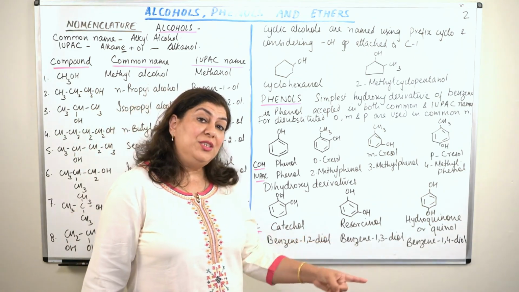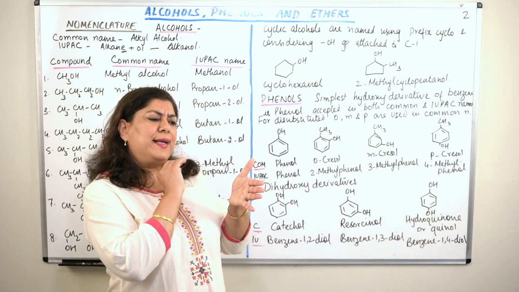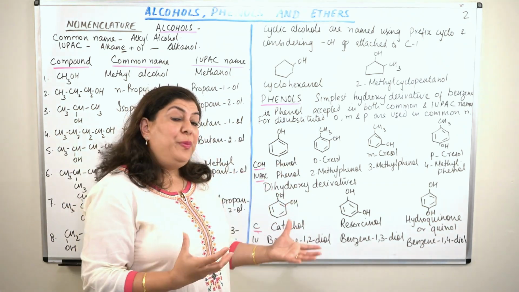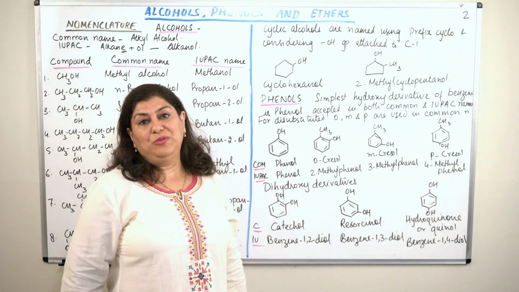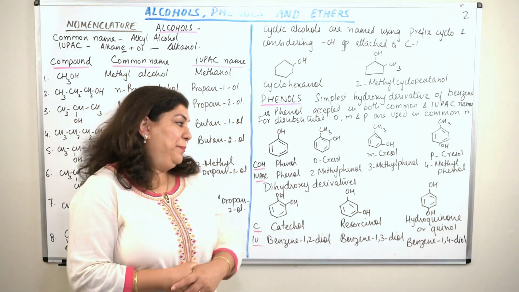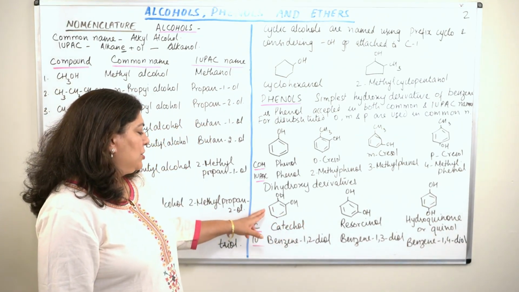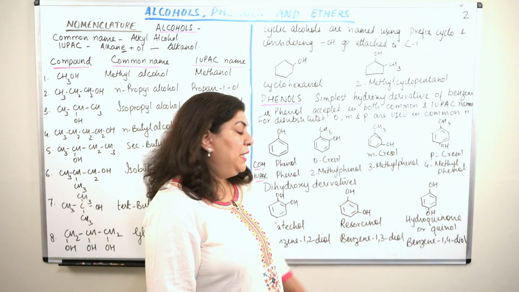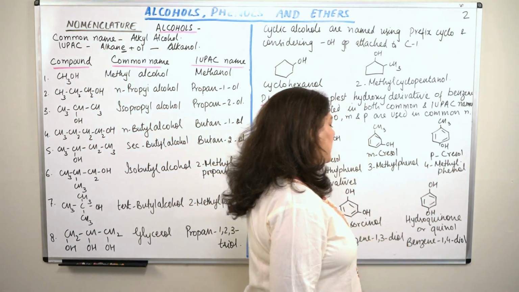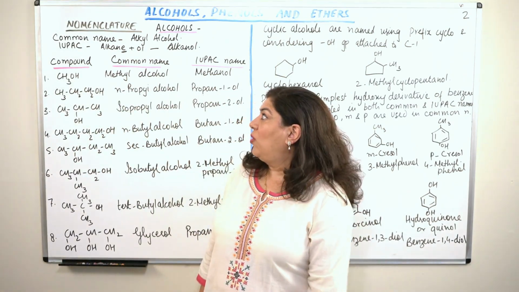But if you know the IUPAC nomenclature, you will always get the right compound, because the IUPAC nomenclature will give you the exact chemical composition of what the molecule is like, because it is based on the structure of the compound. So you should know the IUPAC name. Anyway, just to throw in that little information, benzene 1,2-diol is called catechol, benzene 1,3-diol is called resorcinol, and benzene 1,4-diol is known as hydroquinone or quinol. So this was the nomenclature of alcohols and phenols.